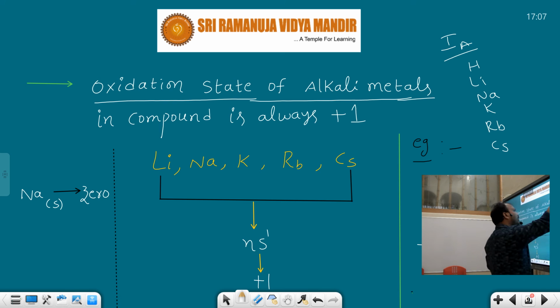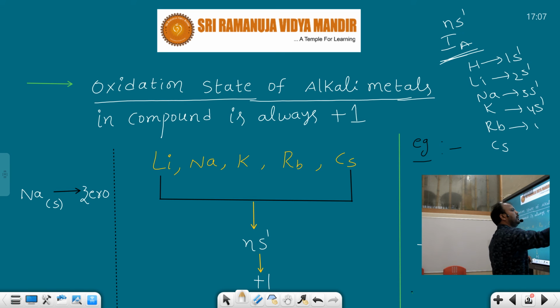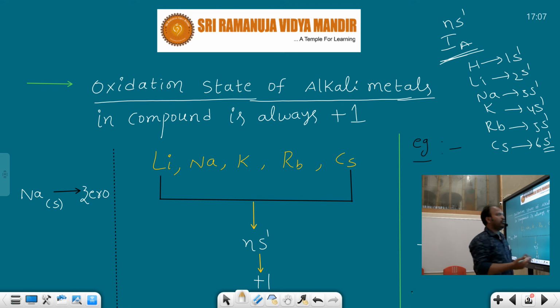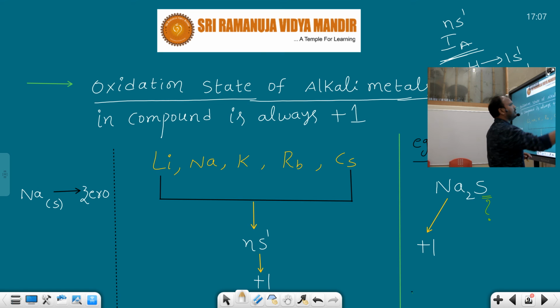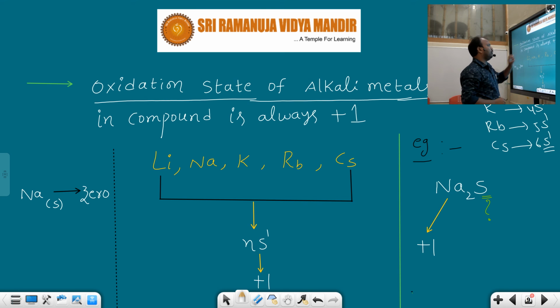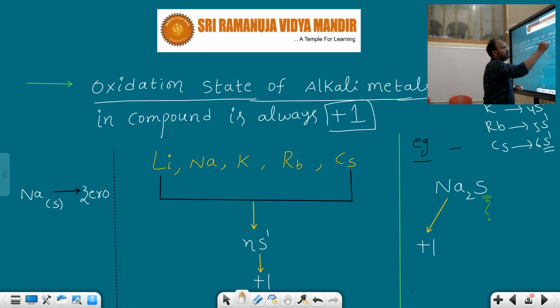Alkali metals. What is the general electronic configuration of alkali metals? It is ns1, as we know very well from the periodic table. The first group elements have the general electronic configuration ns1. That means in their valence shell there is 1s1, 2s1, 3s1, potassium 4s1, rubidium 5s1, and 6s1. The s subshell contains only one electron in the alkali metals. We know very well that the oxidation state of alkali metals in compounds is always taken as +1.